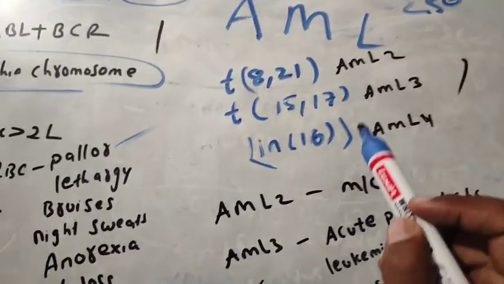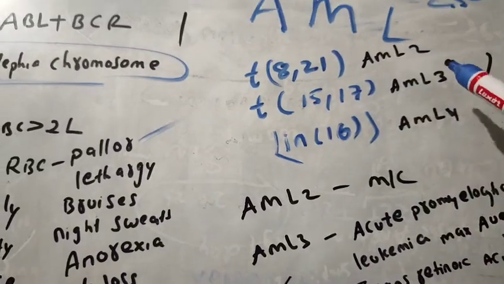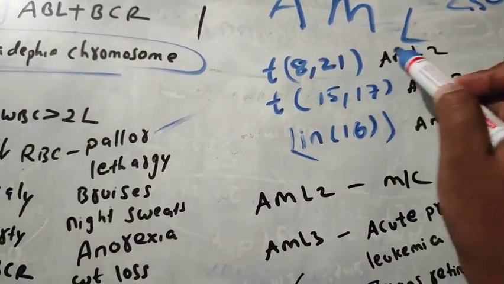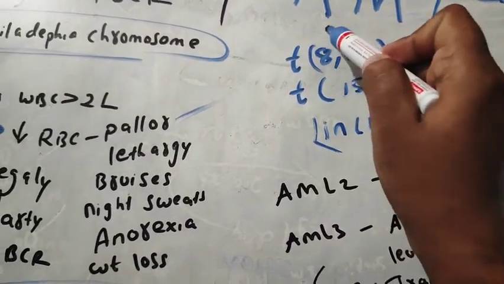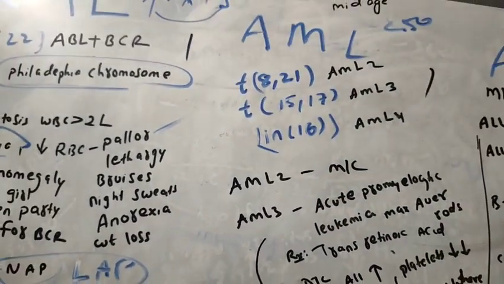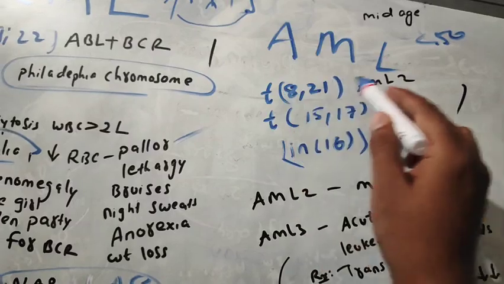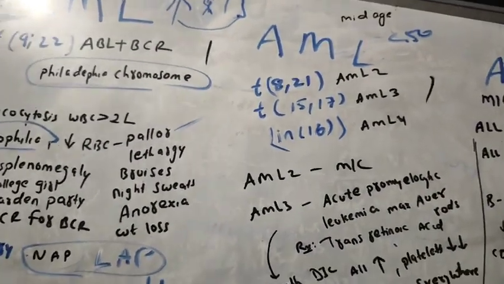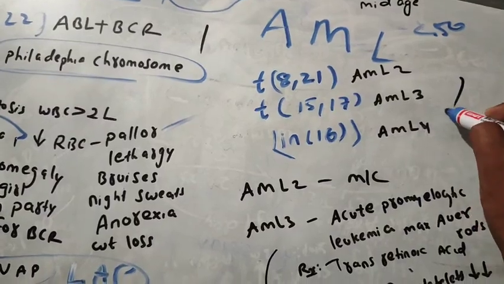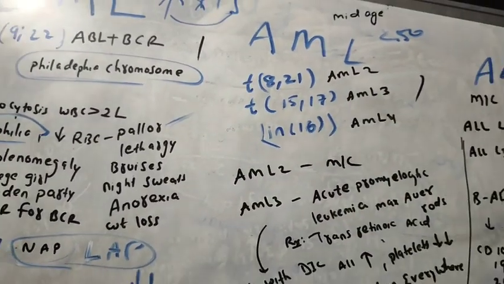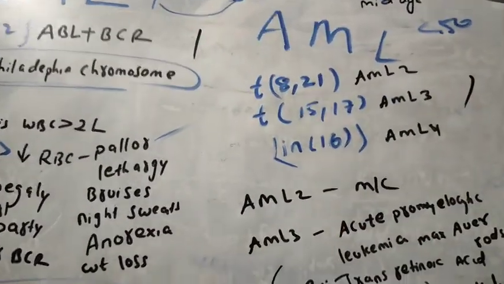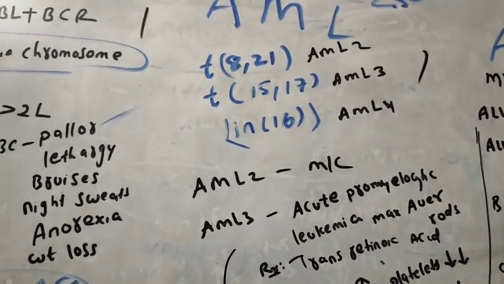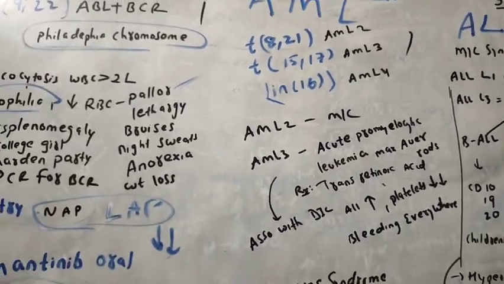Translocation of 8;21 occurs in AML type 2, t(8;21). So t(8;21) is AML type 2. Translocation 15;17 is AML type 3.